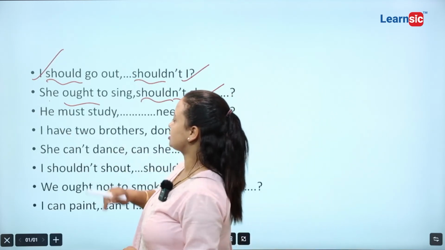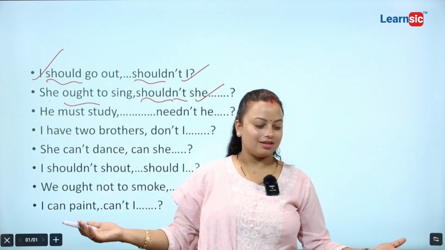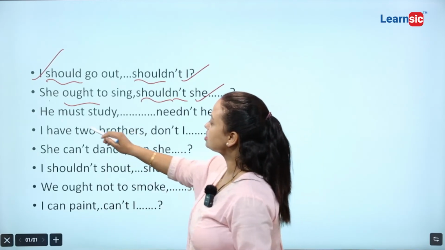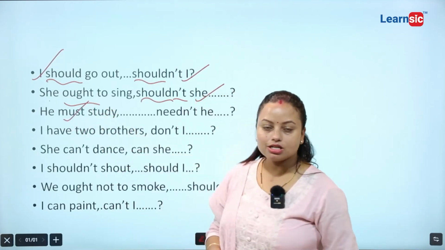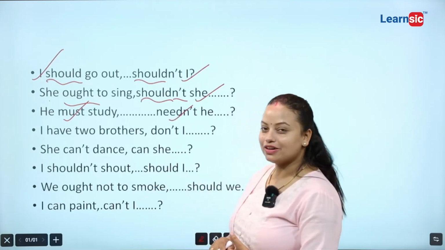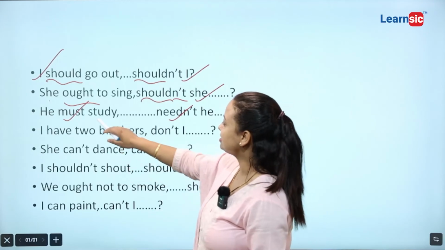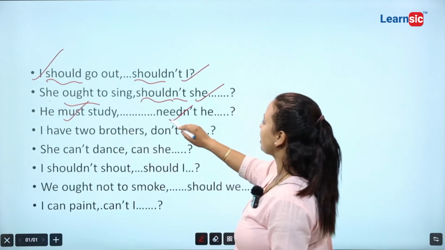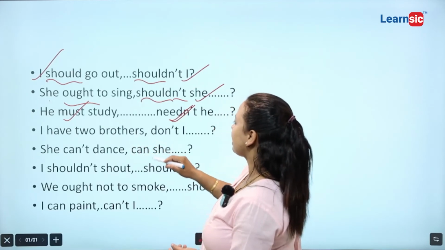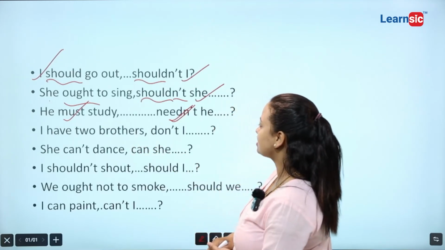He must study. What will be its tag? Must should be changed into needn't or need. The statement is in positive form, that's why we have to make it needn't he. I have two brothers.